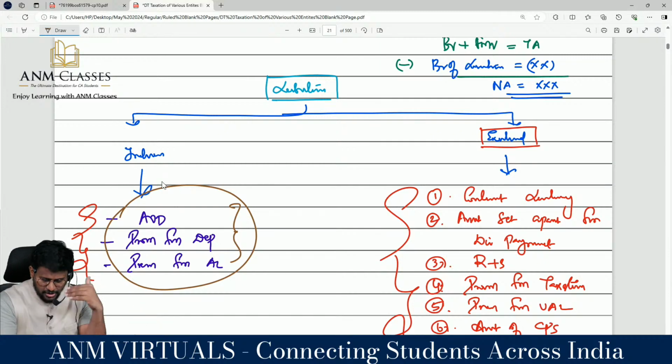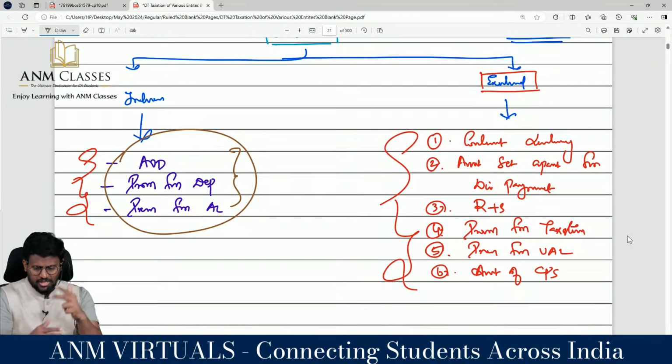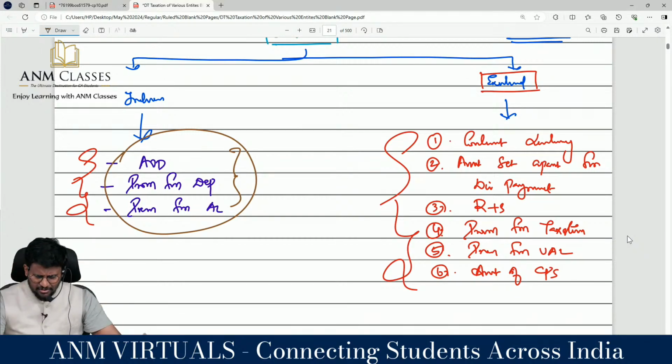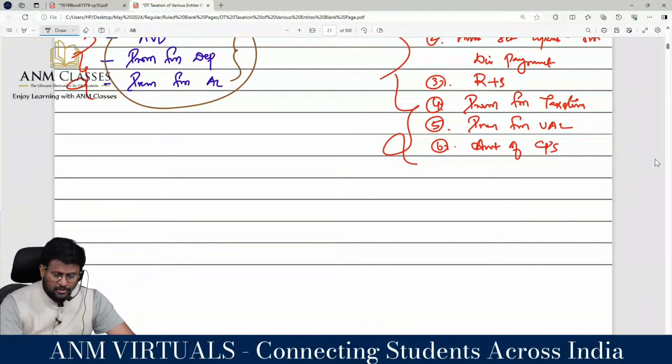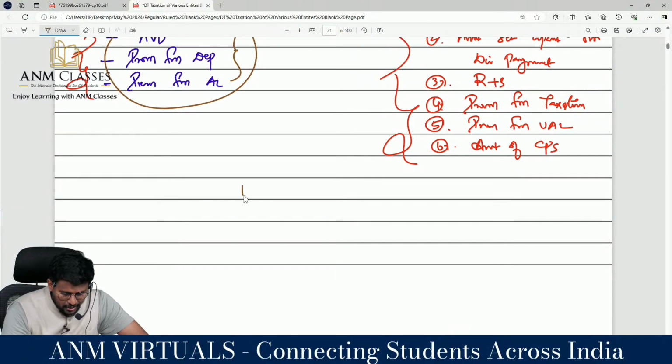ascertained liability. Exclude 6 things. Number 1, contingent liability, amount set apart for dividend payment, then reserves and surplus, provision for taxation, provision for unexplained liability, and amount of cumulative preference shares.